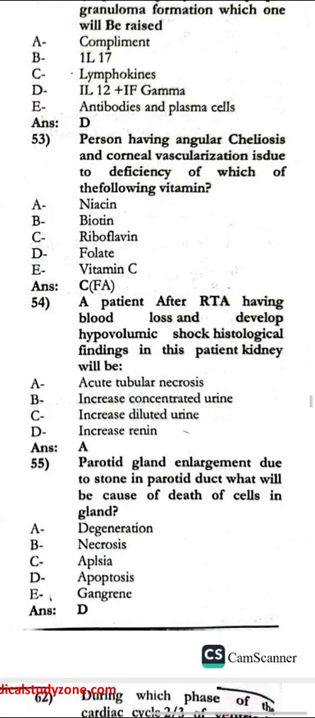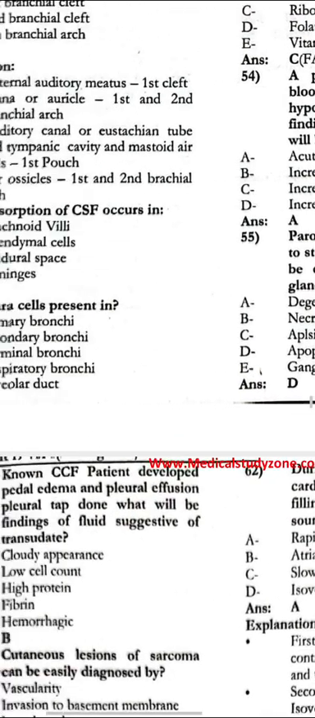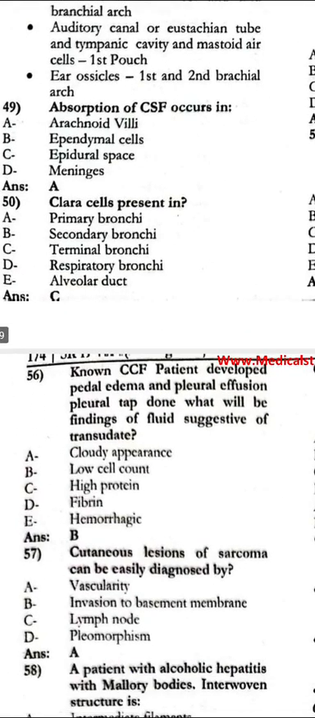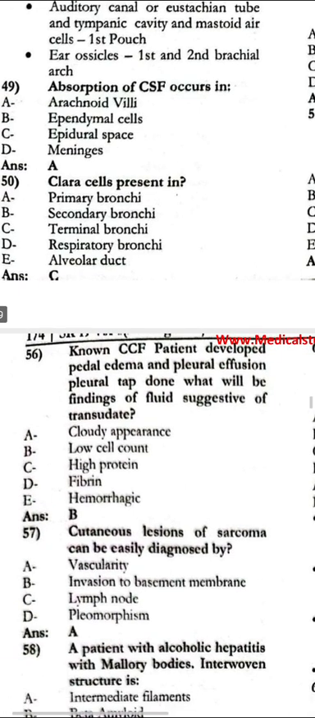Histological findings in this patient's kidney will be acute tubular necrosis. Parotid gland enlargement, with a stone in the parotid duct. What will be the cause of death of cells in this gland? That is apoptosis. Now, CCF: the patient develops pedal edema and pleural effusion, and a pleural tap is done. What will be the finding of the fluid suggestive of a transudate? That is a low cell count.